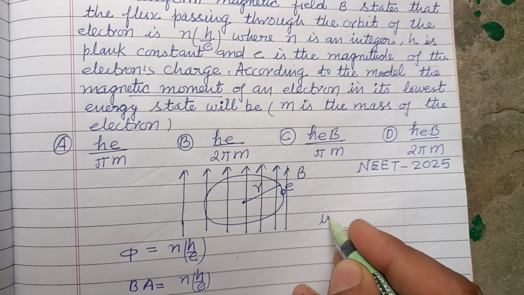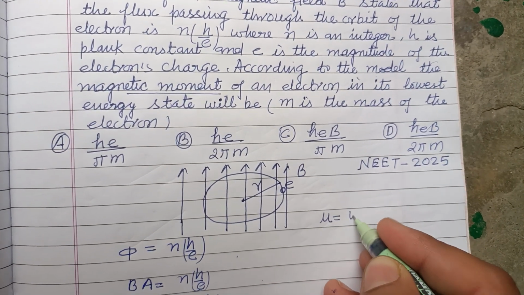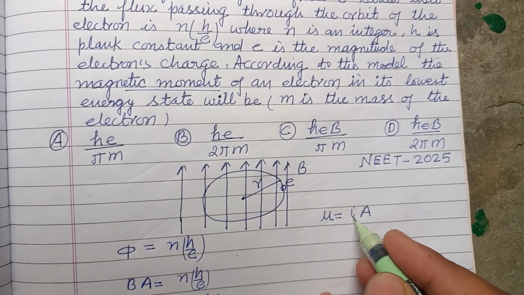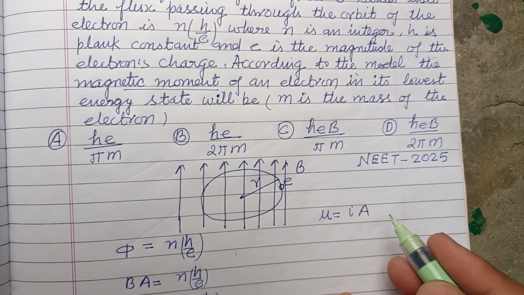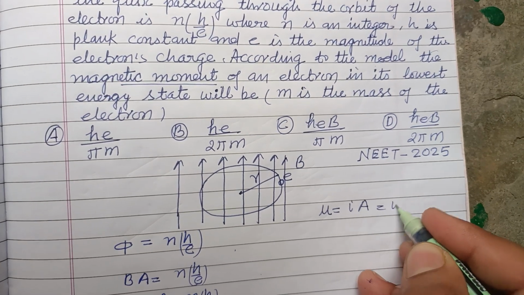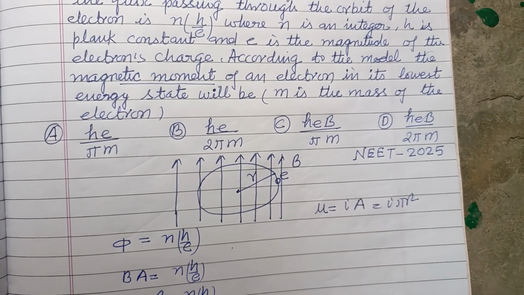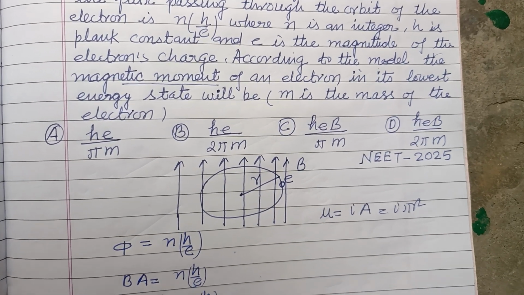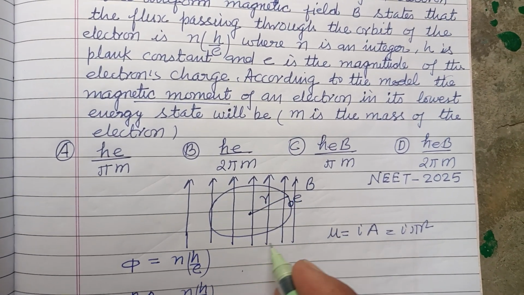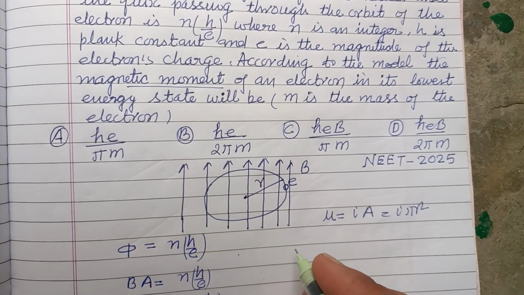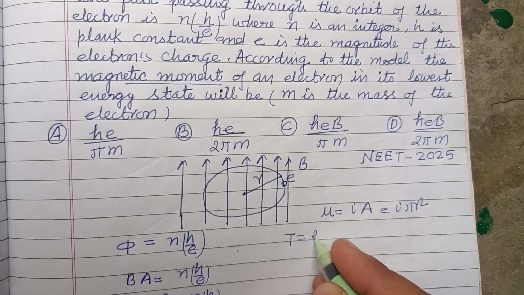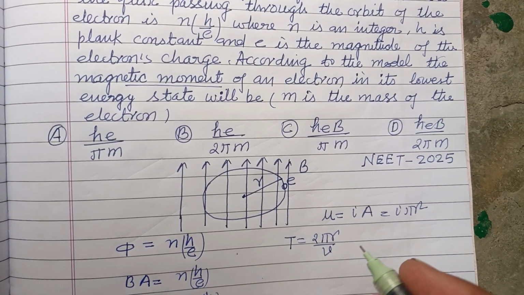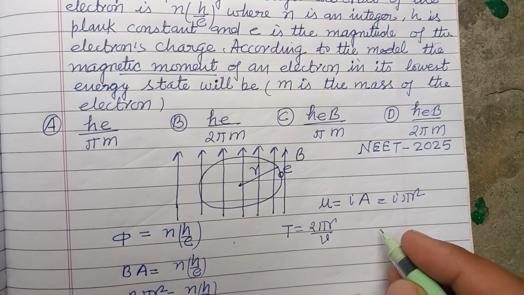So you know that the magnetic moment mu equals I into A. So first we want to find out I, and the area is pi r square. So what is I here? Since it is revolving in an orbit of radius r, the time period equals 2 pi r upon v, and here the Lorentz force is also at work.